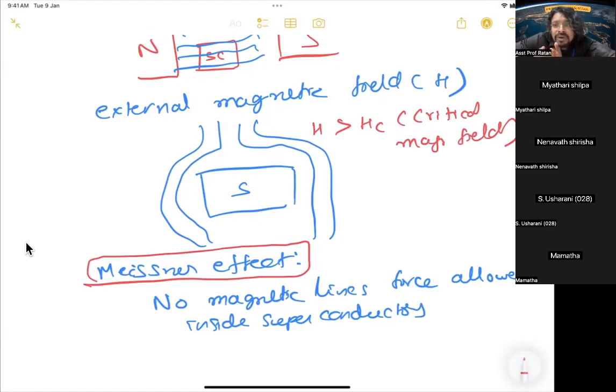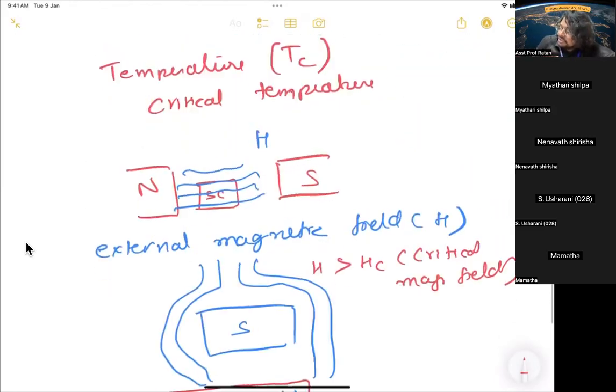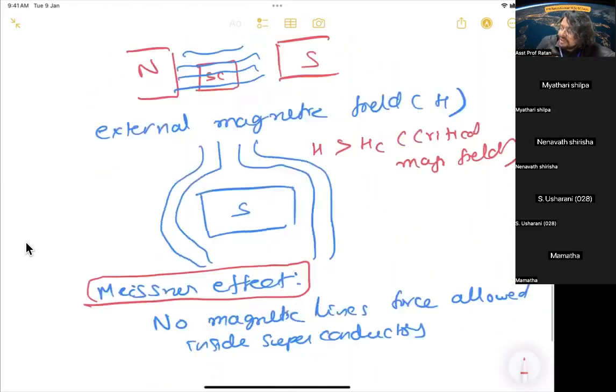So what is the boundary of the magnetic field? HC, the critical magnetic field. If we cross the critical magnetic field, again it will start behaving like a normal conductor. It will lose the phenomenon of superconductivity. That is called HC. Now, are there only two factors, temperature and magnetic field?